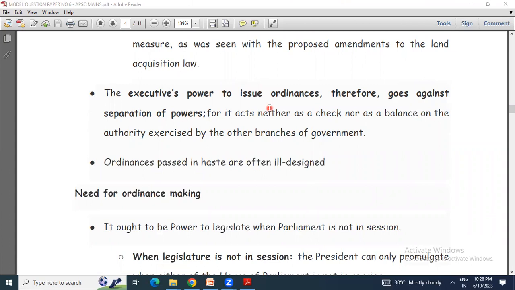Then the executive's power to issue ordinances goes against the separation of power, for it acts neither as a check nor as a balance to the authority exercised by the other branches of government.